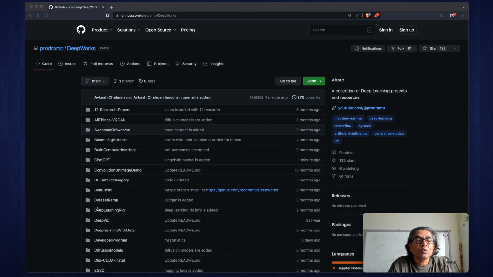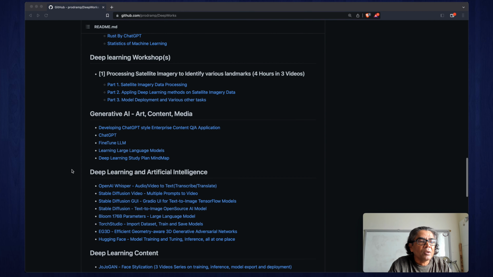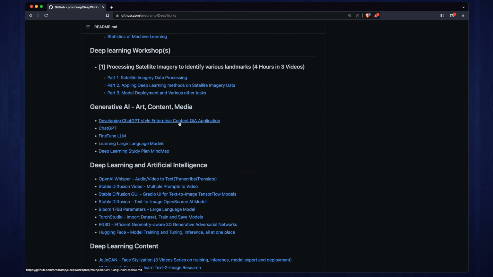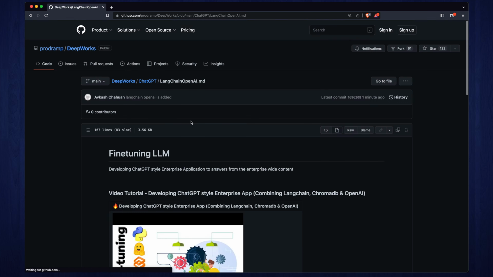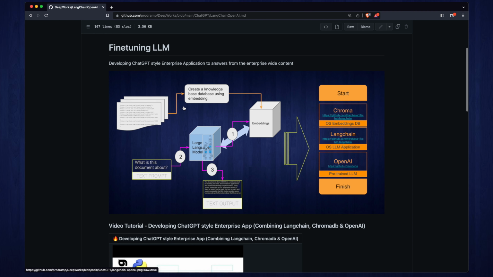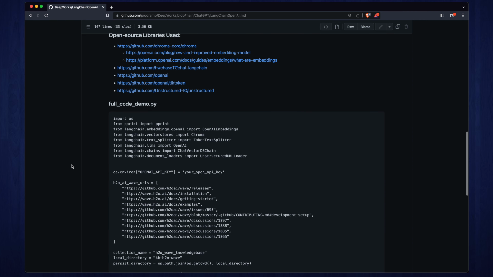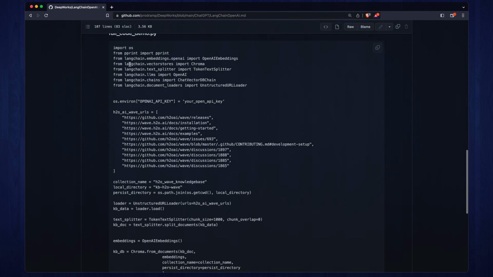The content we have completed recently is also available in the DeepWorks GitHub repo. You can visit the generative AI and developing ChatGPT style enterprise content Q&A application. That's where you can find the content developed based on this particular architecture, and you can also get the libraries used and the full code.